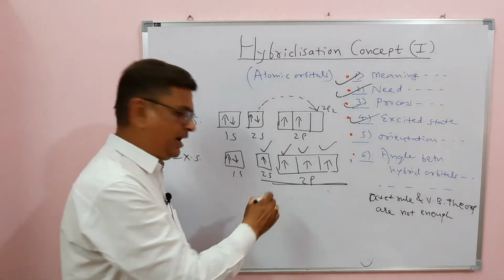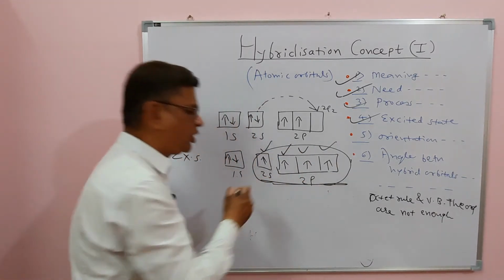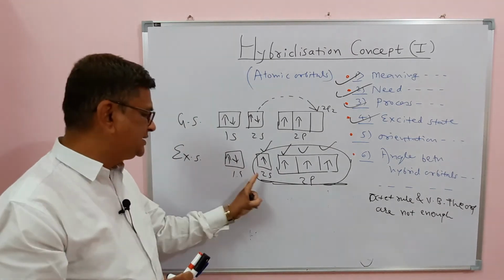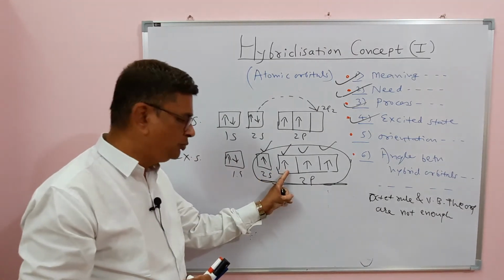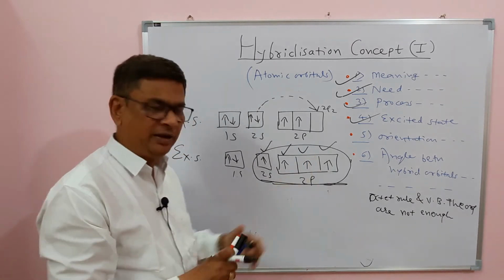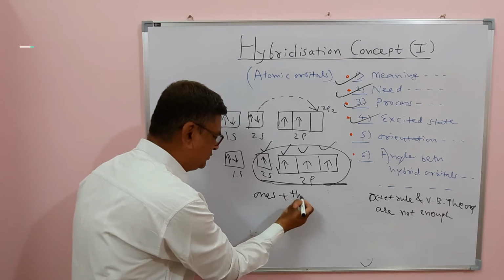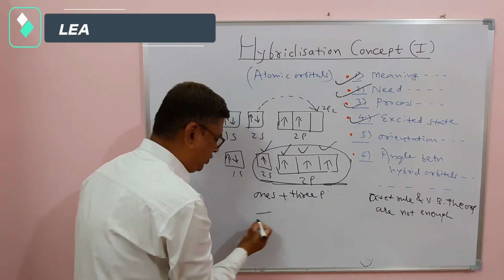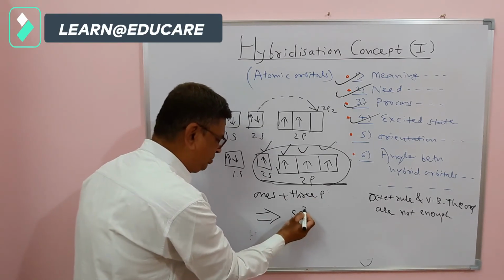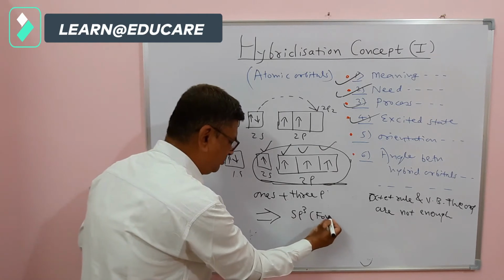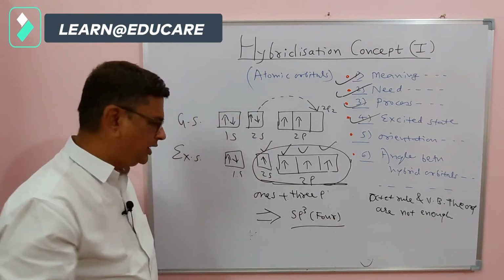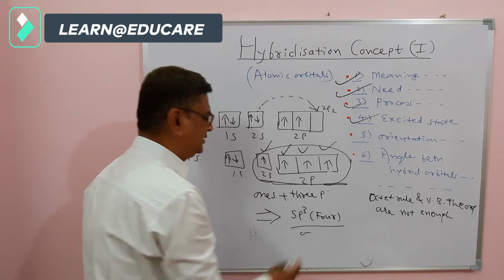It is the mixing and recasting of these 4 orbitals. Which 4? One is 2s, then 2px, 2py and 2pz. So here mixing and recasting of 1s with 3p orbitals occurs, and that gives sp3 hybrid orbitals. These are 4 in number, 4 sp3 hybrid orbitals.